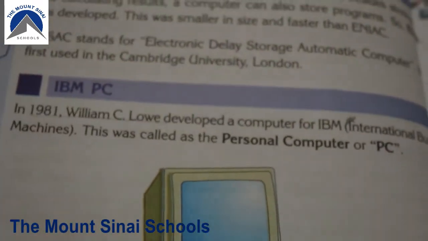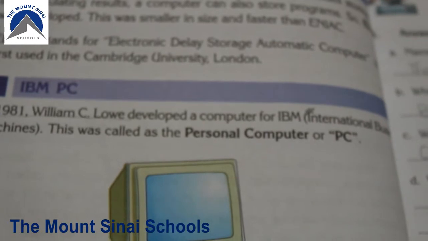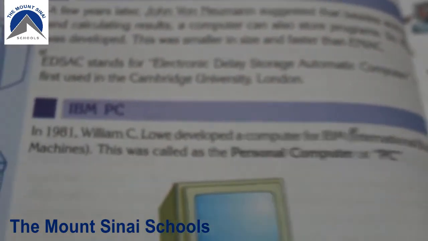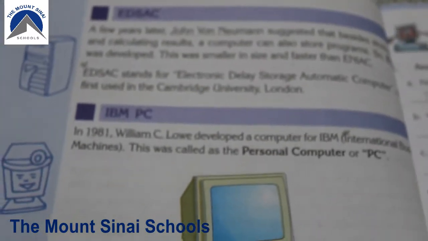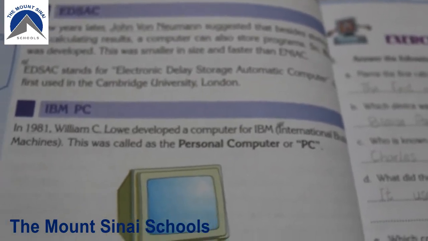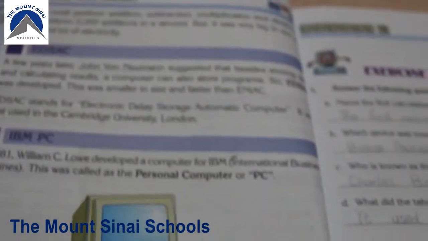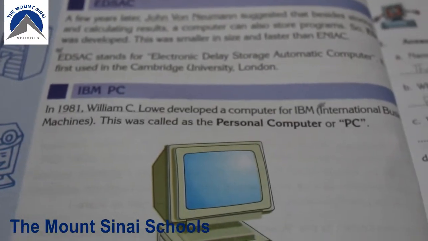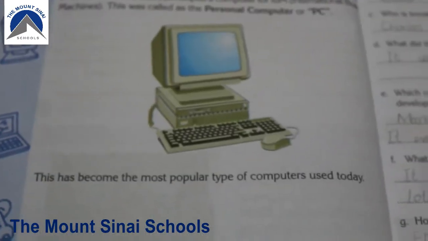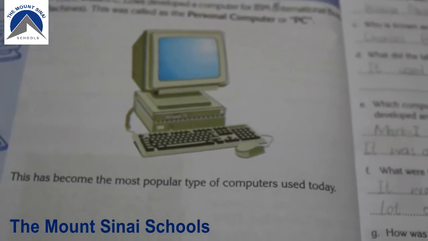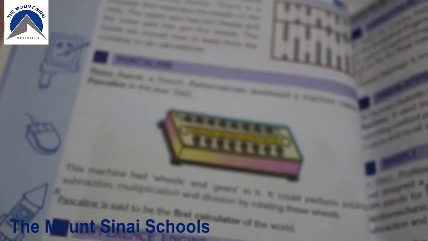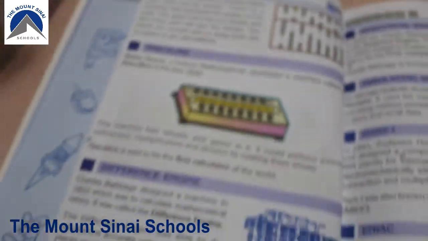IBM PC. In 1981, William C. Loaf, whose complete name is William Leland Loaf, and for Leland they just write C and a full stop, developed a computer for IBM. IBM stands for International Business Machines. This was called the personal computer or PC. This has become the most popular type of computer used today. Dear students, the reading that we have done, you have to learn all the names.